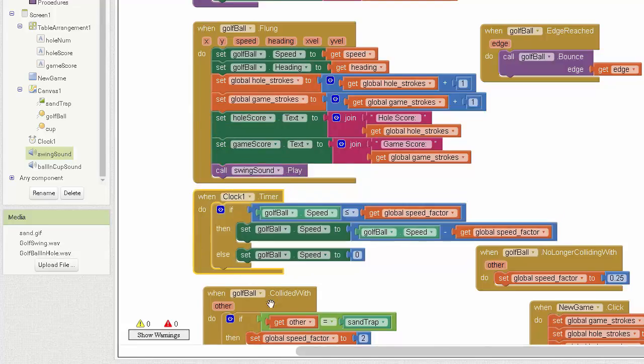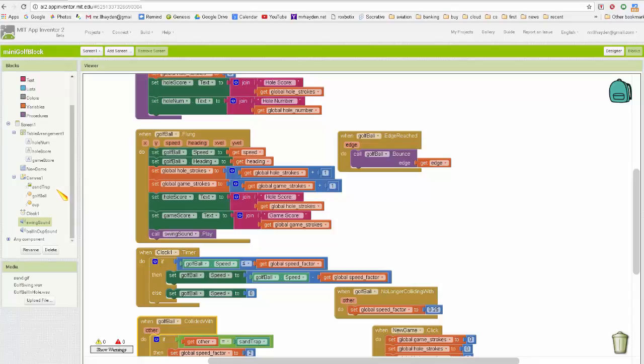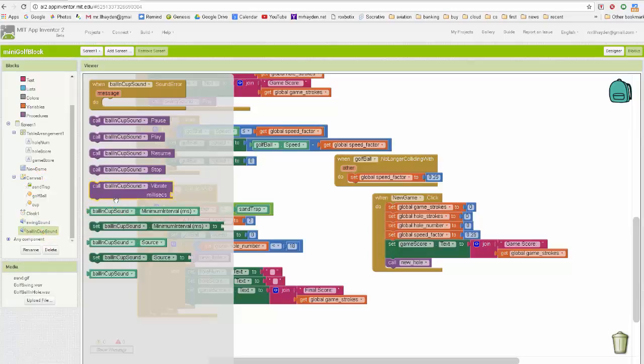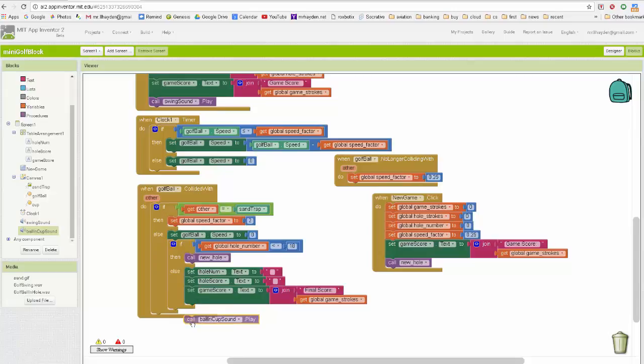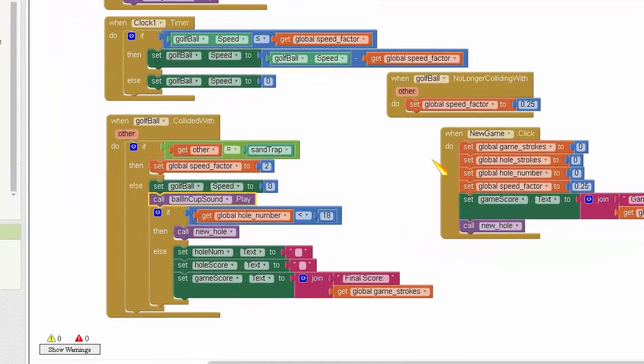And then whenever the ball collides with the cup, I play the ball in cup sound. So that is right there. All right, that's it. Now you have a fully functioning miniature golf game for Android.